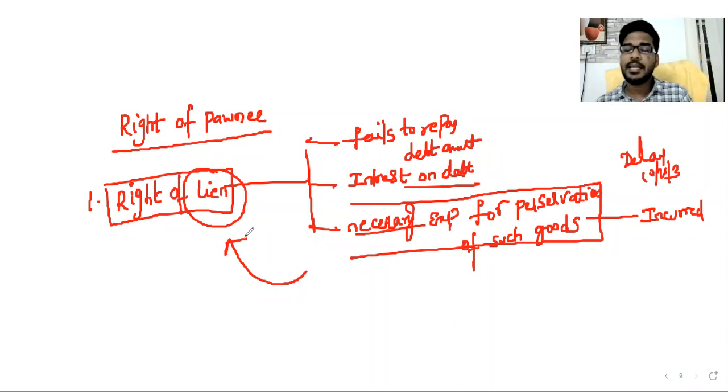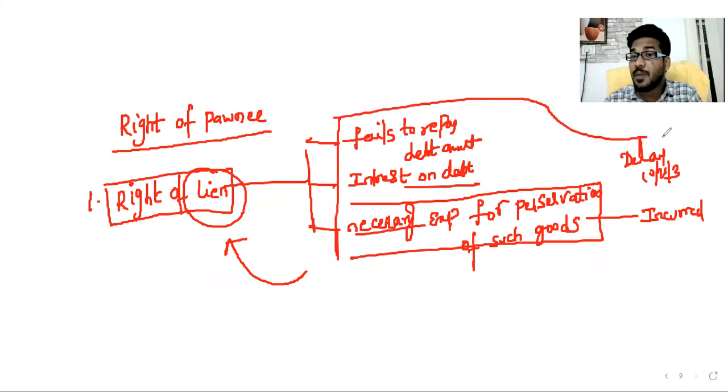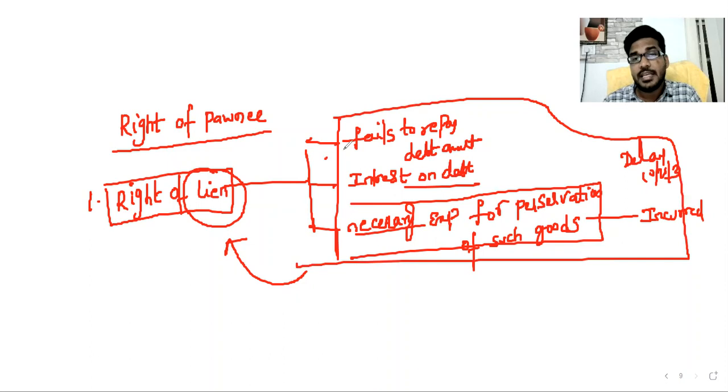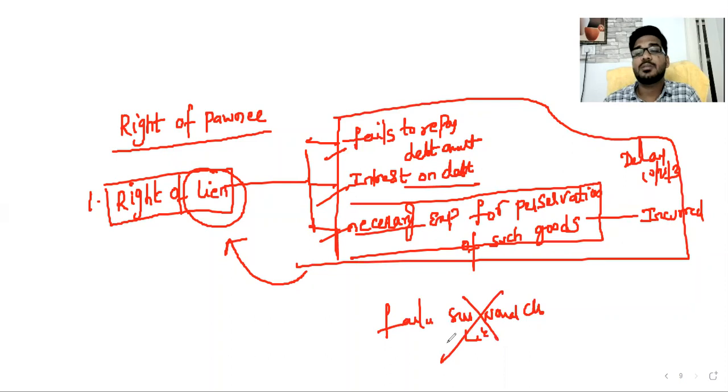Obviously Pani can sell the goods. Clear, sir? Only these three expenditures, not any other expenditure. In examination, they can ask: if Pana fails to pay some normal charges, can he exercise right of lien? No, it is not possible. Right of lien can be exercised only whenever the party fails to pay those three expenses.